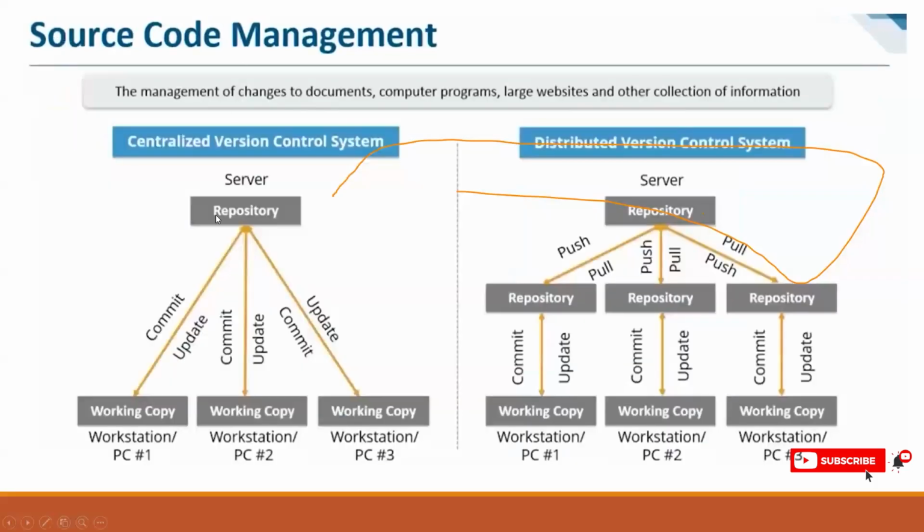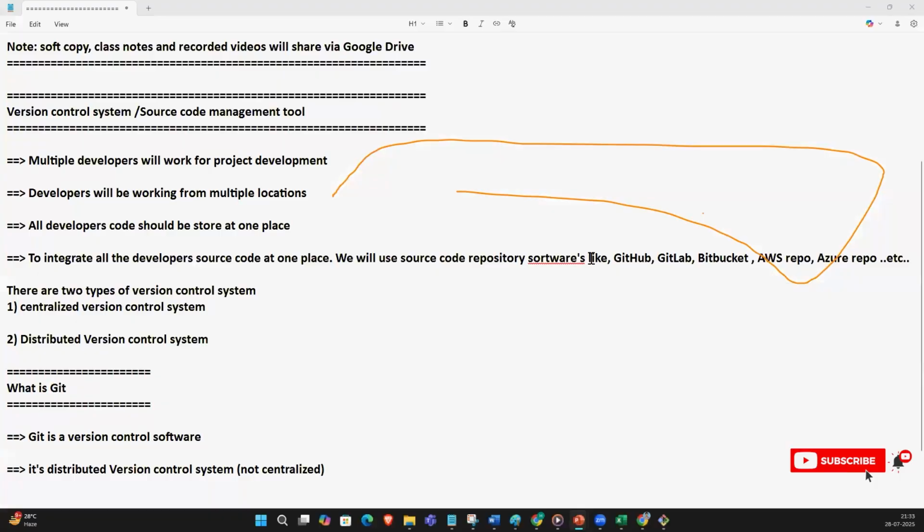So version control systems are of two types. One is CVCS, centralized version control system, and the second one is DVCS, distributed version control system. An example of CVCS is SVN, Subversion. The distributed version control system is Git. Why is Git popular? Because there is a local repository and a remote repository. This is the advantage. Git is a distributed version control system.